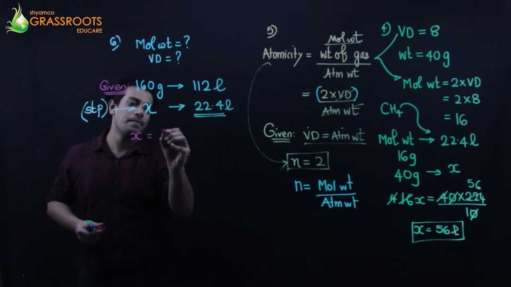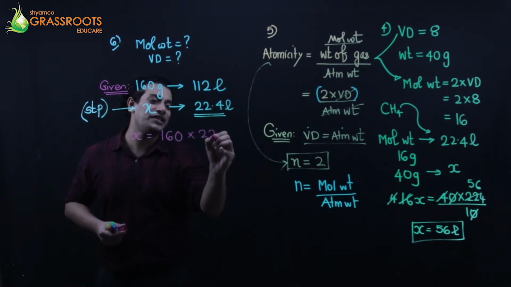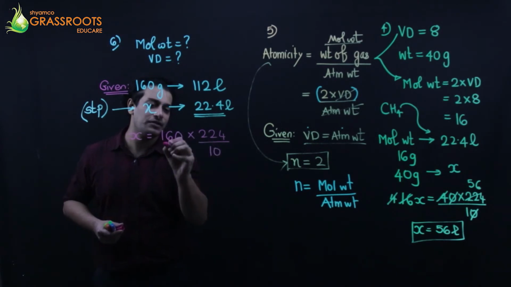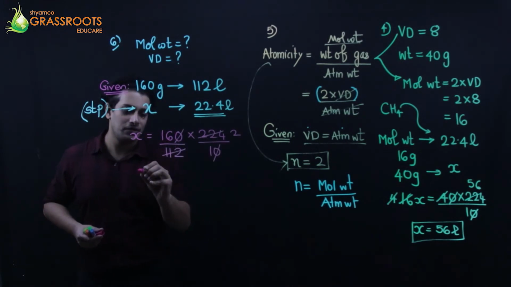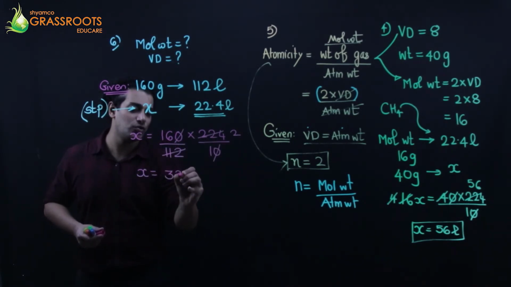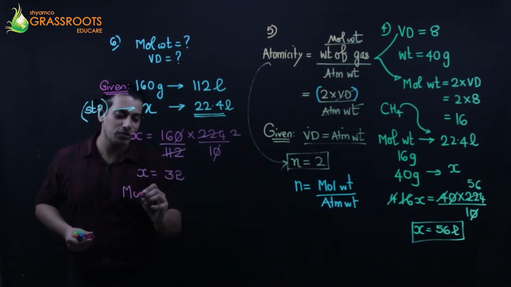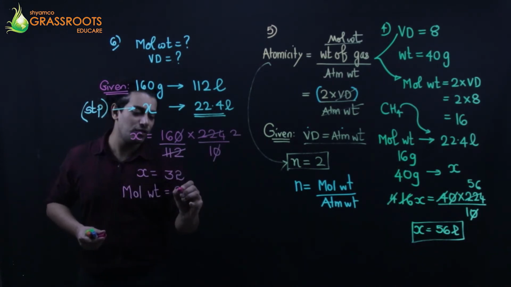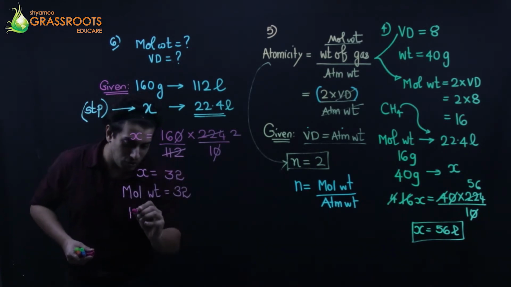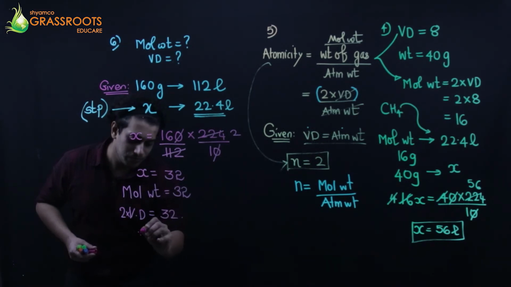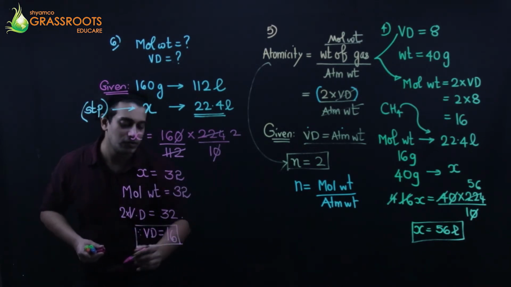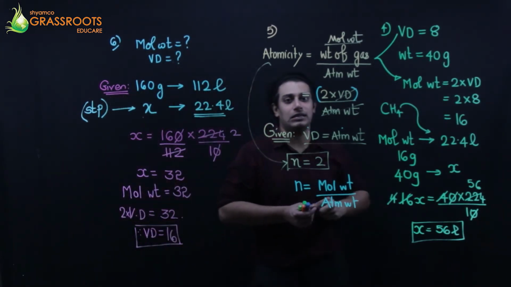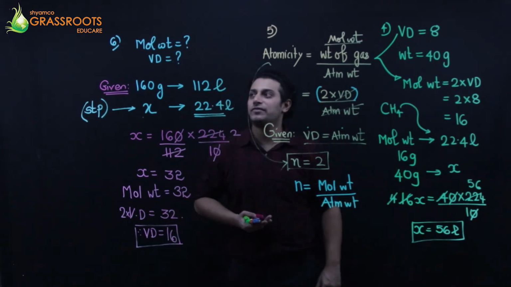Cross multiply. You get 160 into 22.4, shift the decimal, and at the bottom 112. Ones are, twos are. So you have x as 16 into 2, 32. And this is nothing but the molecular weight. So the molecular weight is 32. Molecular weight is 2 into vapor density, 32. So vapor density is 32 over 2. Vapor density will be 16. So that is the vapor density of the gas.